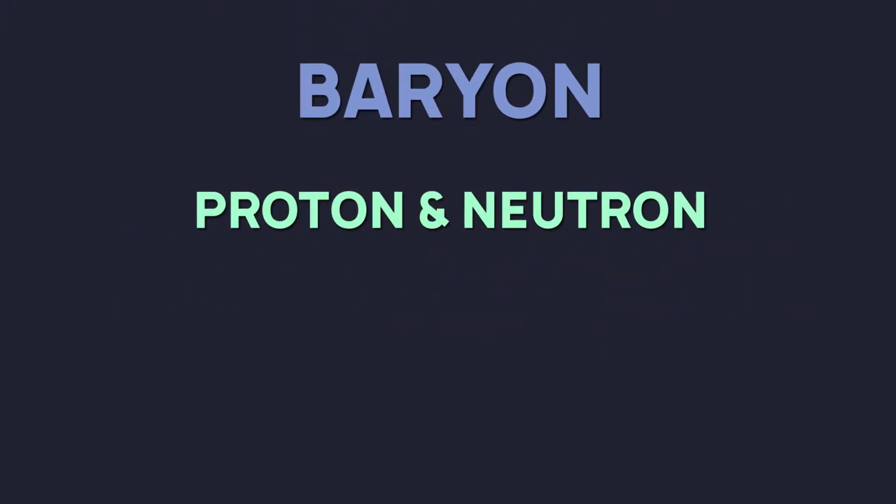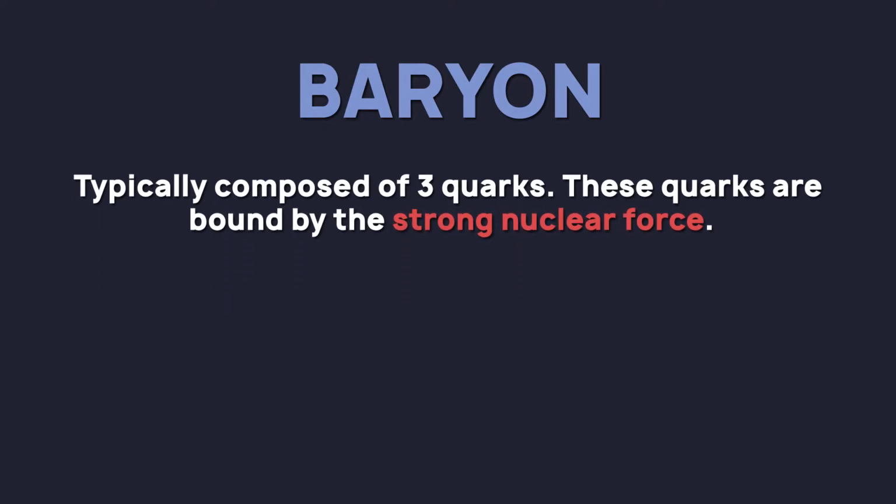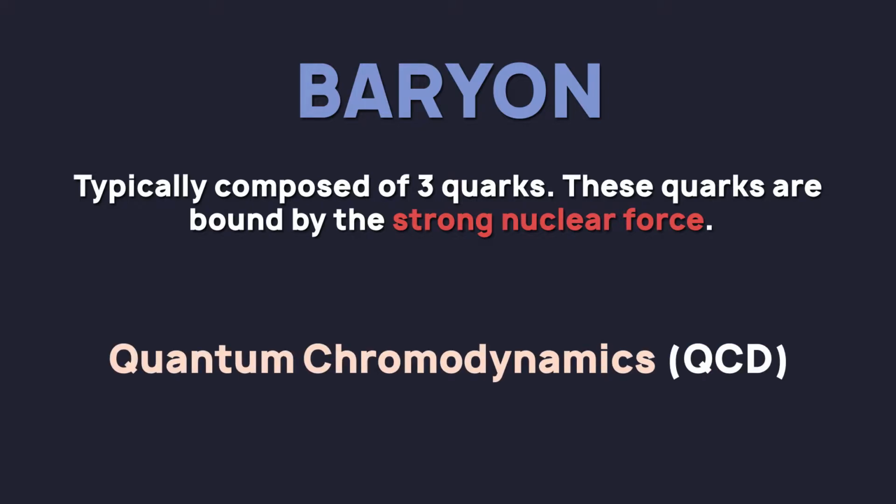In composite particles like baryons, the proton and neutron for example, the quarks within are bound by the strong nuclear force. The theory concerning this interaction is known as quantum chromodynamics, or QCD. To understand the nature of this interaction, color charge must first be understood.